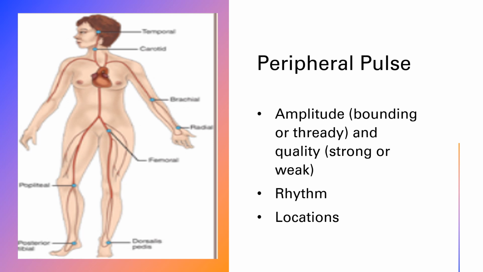We also assess for amplitude of the pulse. Is it bounding, like it's beating really, really hard, or is it thready and hard to feel? What is the quality? Is it strong and easily felt, or is it weak and hard to feel? We check the rhythm. Is it coming exactly on beat, like every single time, like a metronome playing, or is it irregular and coming whenever it feels like?